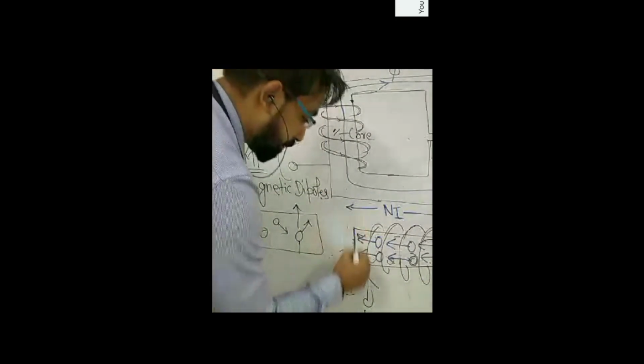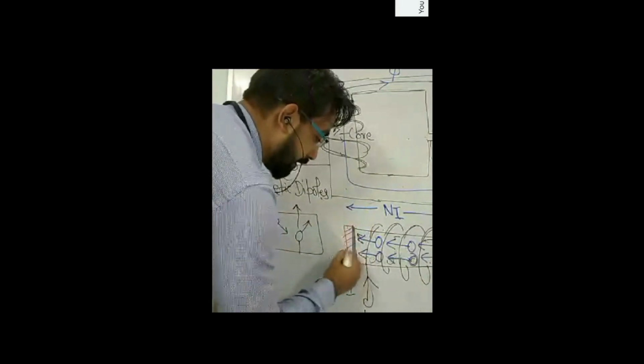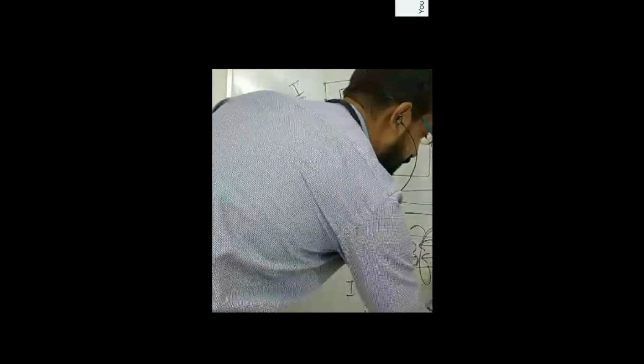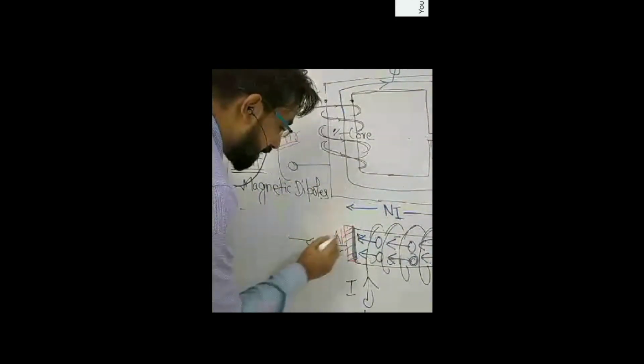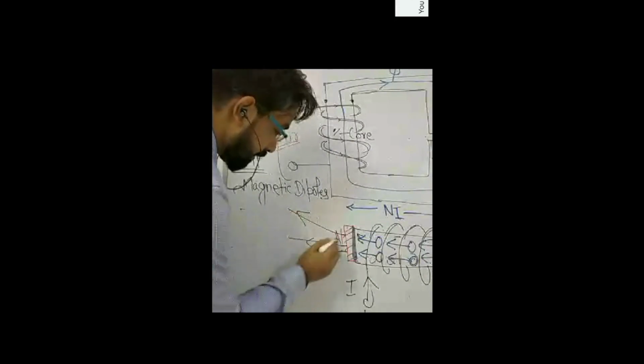Hence, this phase of the material will start behaving as the north pole of the magnet, and this phase will start behaving as the south pole of the magnet. Once it starts behaving just like a permanent magnet, from the north pole the flux lines will originate in this fashion, and at the south pole the flux lines will terminate in this fashion.